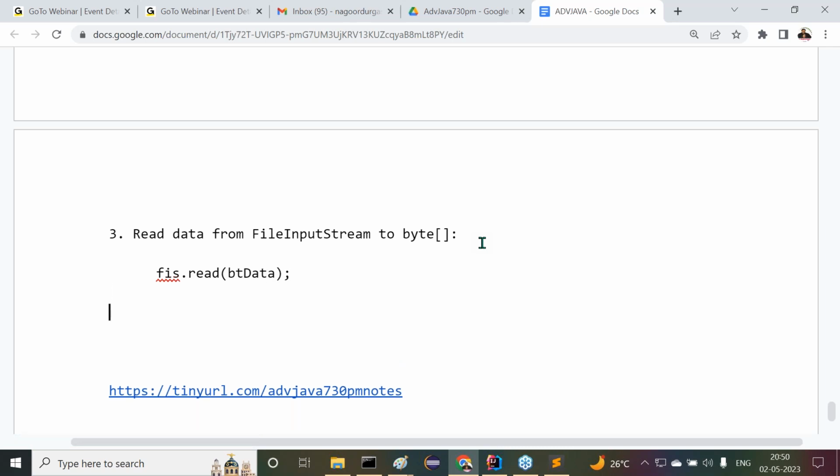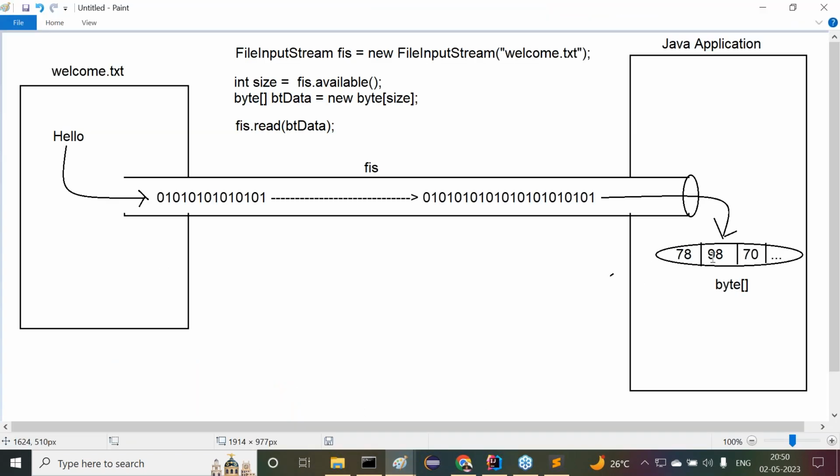Then after this, observe carefully. Here the data is available in the form of a byte array. What will we do with this byte array data? Nothing, we are unable to read the data. So here we have to convert that byte array data to string.